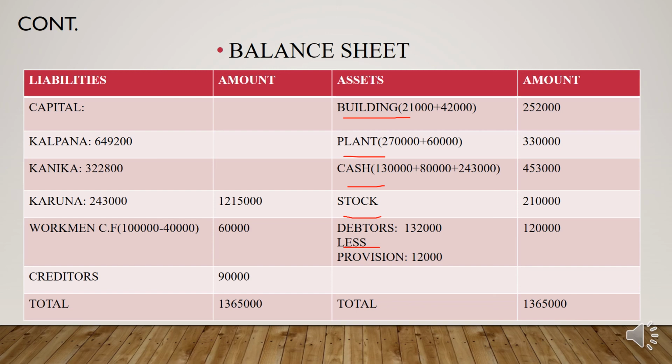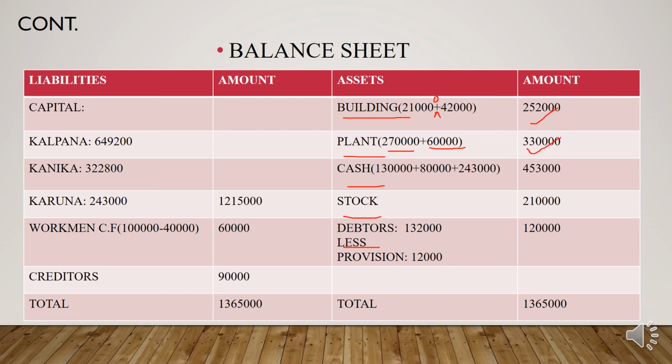So you need to add 42,000 to 2,10,000, and you will get 2,52,000. And for plant, it is 2 lakhs, increased by 60,000, so you need to add the 60,000 with the amount 2,70,000. You will get 3,30,000.